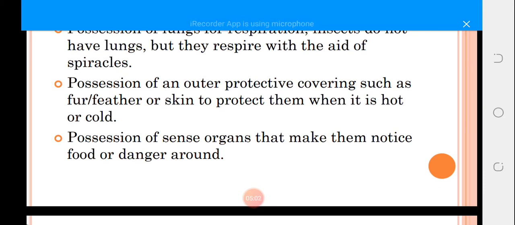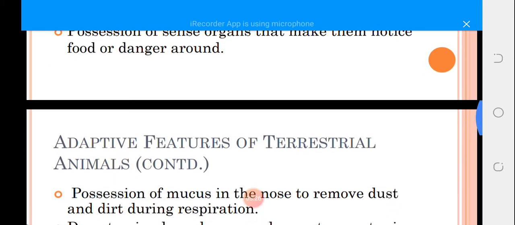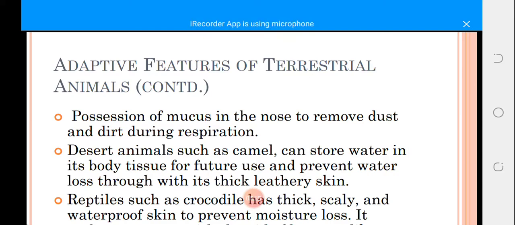Another thing that a terrestrial animal will likely possess is sense organs that make them notice food or danger around them. We have five senses, five modes of sensing things using the ear, the eyes, and so on. Another one is the possession of mucus in the nose to remove dust and dirt during respiration. Same as human beings, sometimes mucus has to come out.